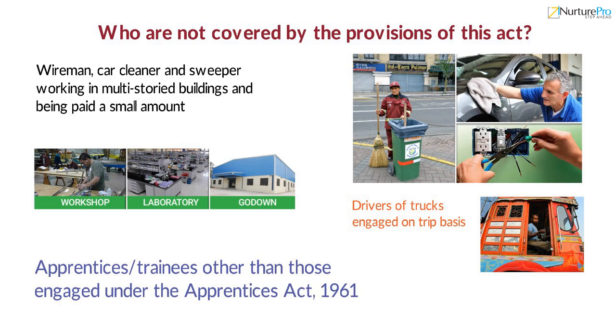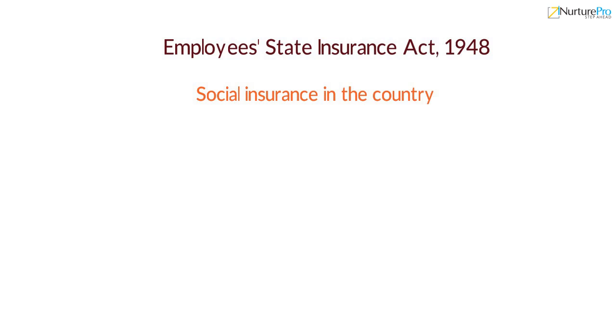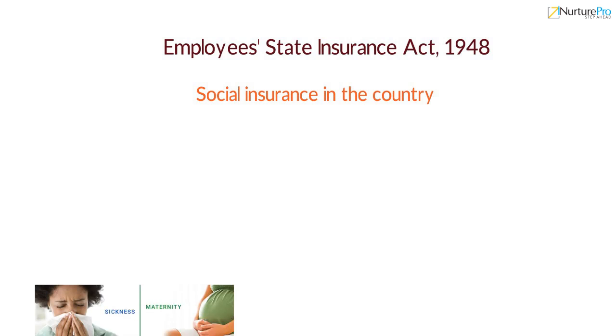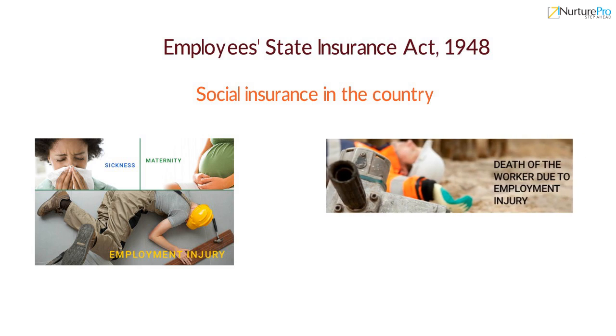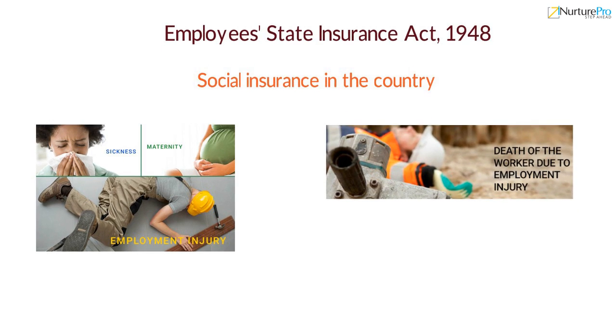The objectives of the Employee State Insurance Act 1948 was to introduce social insurance in the country by providing certain benefits to the employee in case of sickness, maternity and medical benefits to employees of the factories and establishment. Further, the Act aims to provide benefits to the dependents on the death of the worker due to employment injury and also provides towards expenditure on funeral of an insured person.